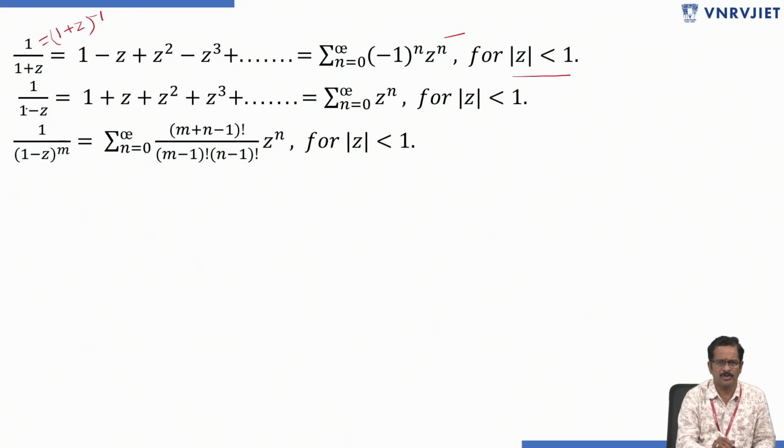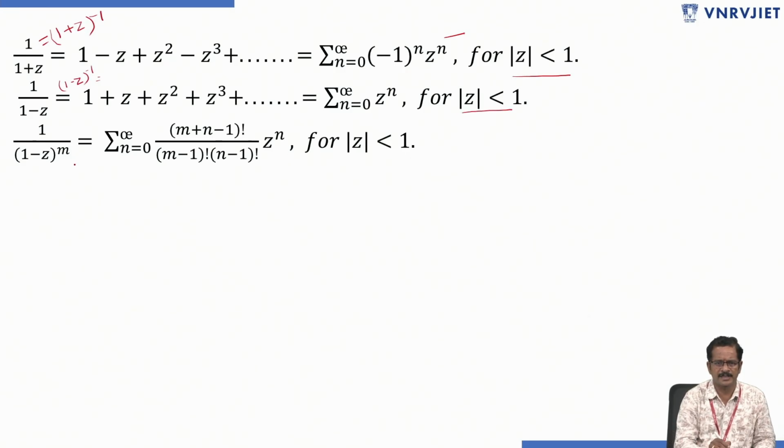Next, 1 by 1 minus z, which is nothing but (1 minus z) whole power minus 1, which is equal to 1 plus z plus z square plus z cube plus and so on. This series can be written as summation n equals 0 to infinity z power n, and this series is valid or converges for mod z less than 1.